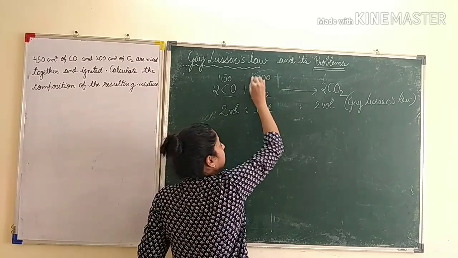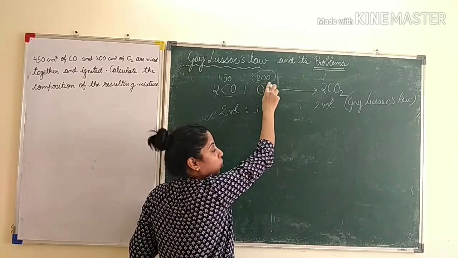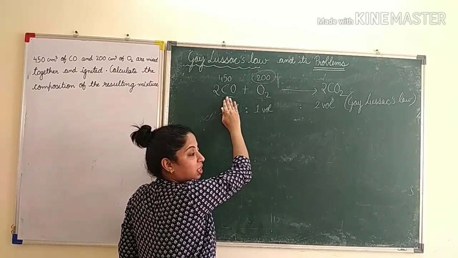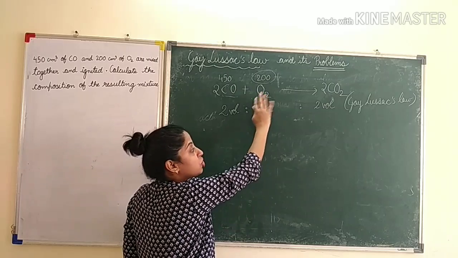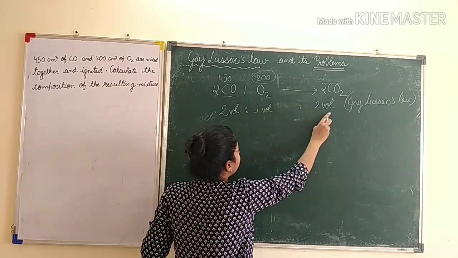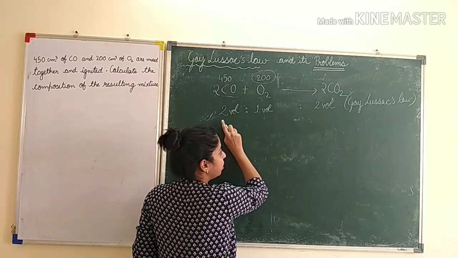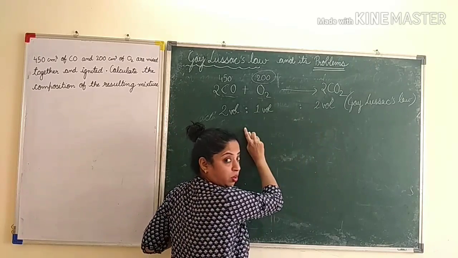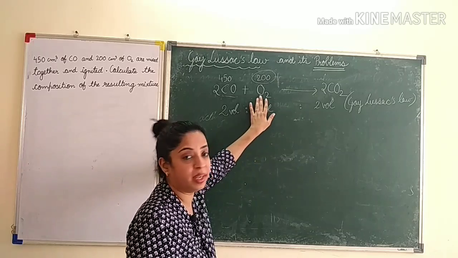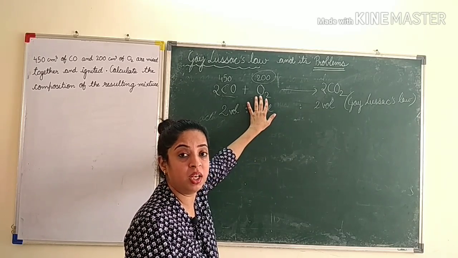The smaller one, because oxygen सिर्फ 200 है, right? तो सिर्फ 200 तक oxygen इससे react करेगा, फिर reaction रुक जाएगा क्योंकि oxygen खत्म हो जाएगा, right? So first when you write the reaction, then you balance the reaction, then you write Gay-Lussac's law when you compare the volumes. After that you decide which will be the limiting one, right? Which will be the limiting reactant.